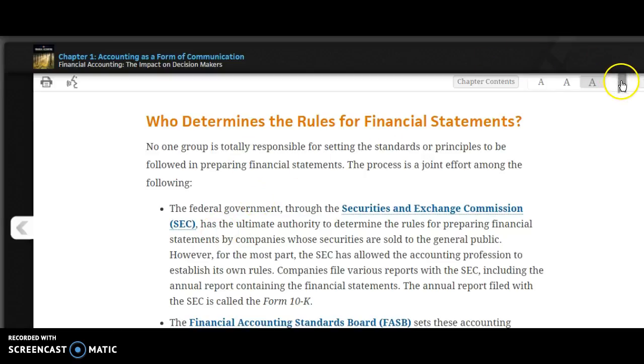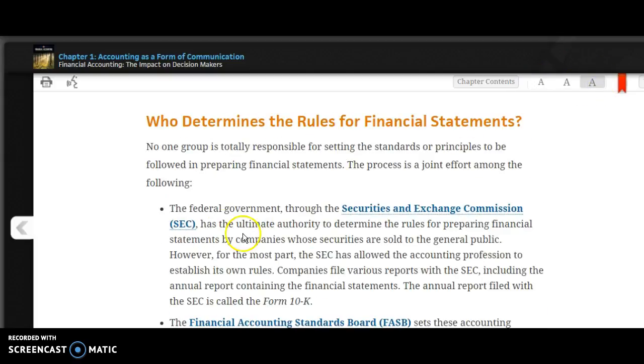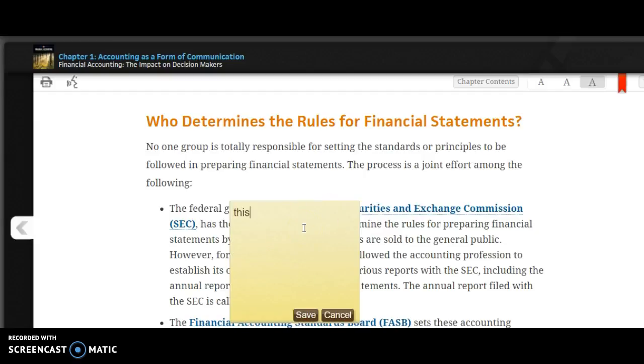Students can also bookmark a page. They can make the text bigger or smaller. So mine was at the biggest. They can highlight here, add to notes. This will be on test. They can save that.